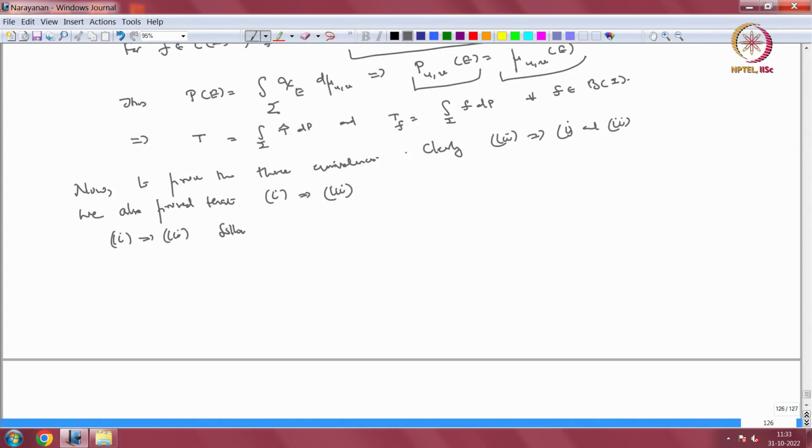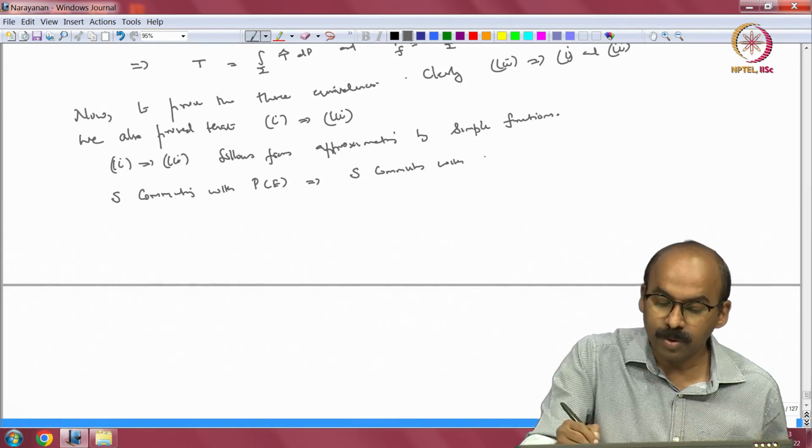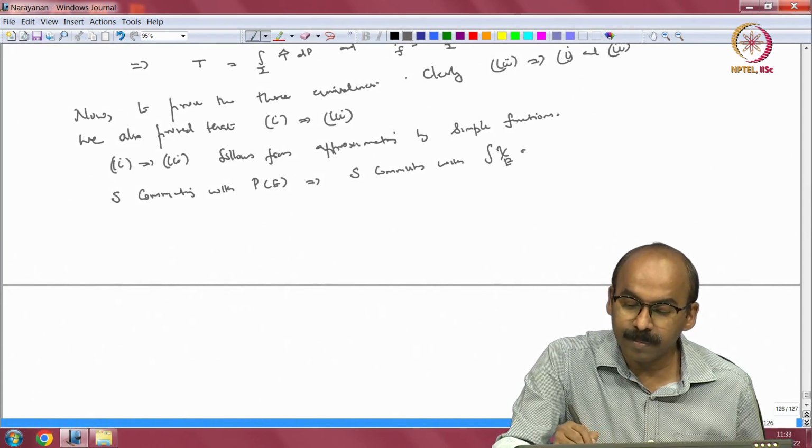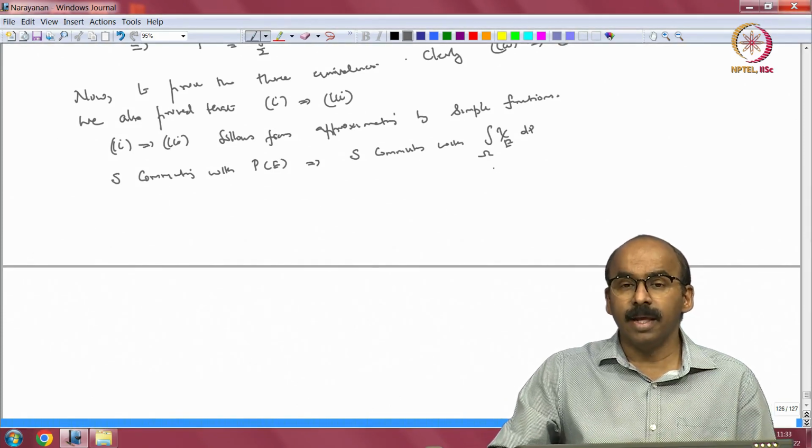Okay. So, 2 implies 3 follows from approximating by simple functions. I will not write down the details here, but what we are seeing is S commuting with P(E) implies S commutes with the integral of chi_E dP, that is what we know. So, if I take finite linear combinations of chi_E, we will have the same.